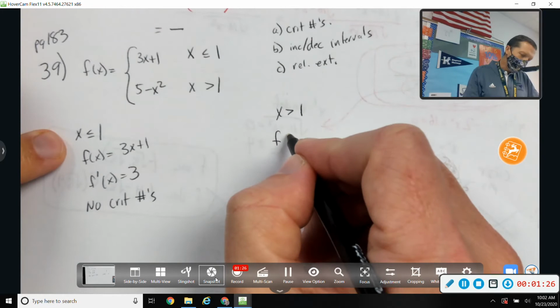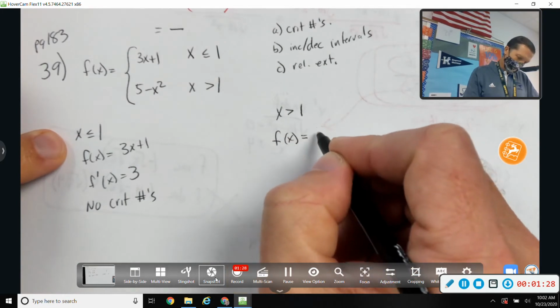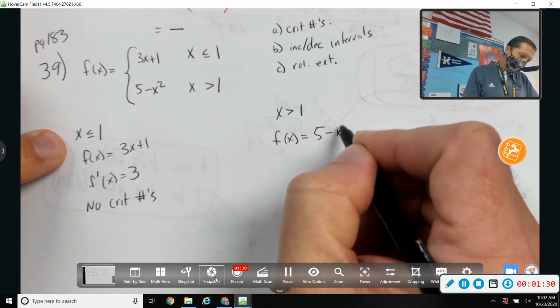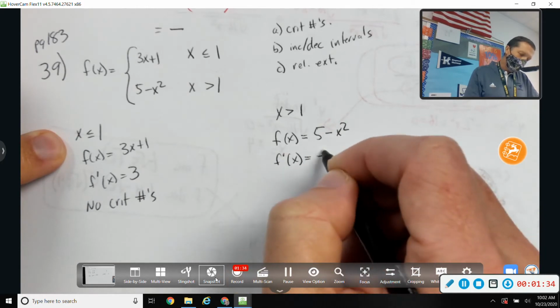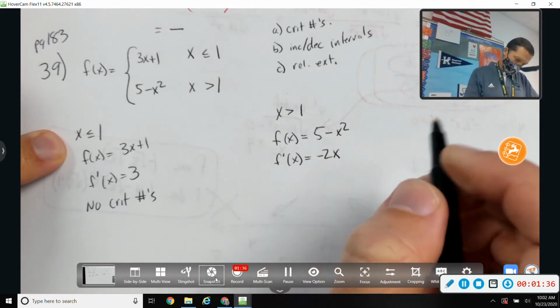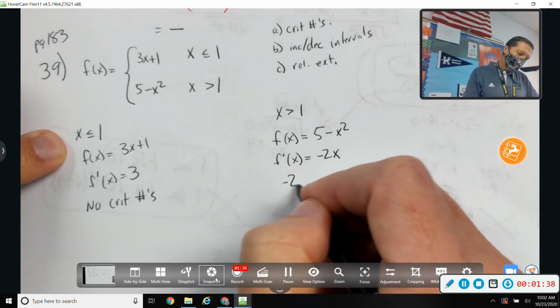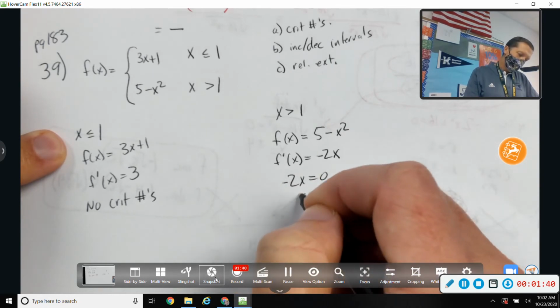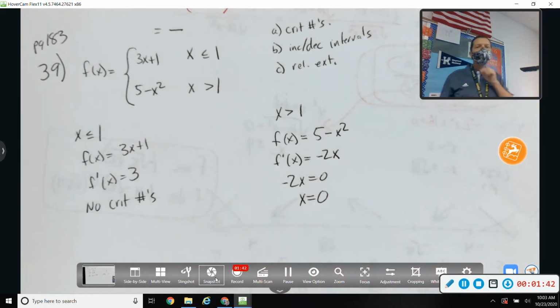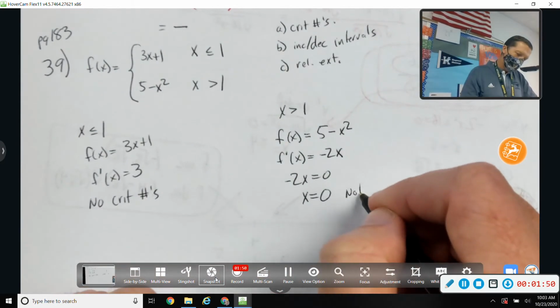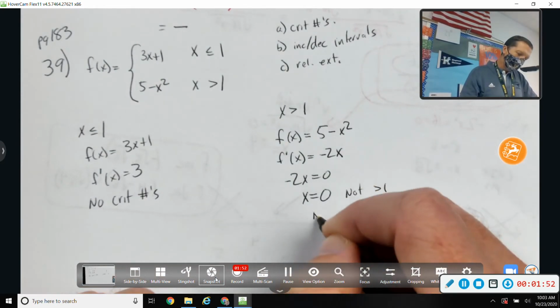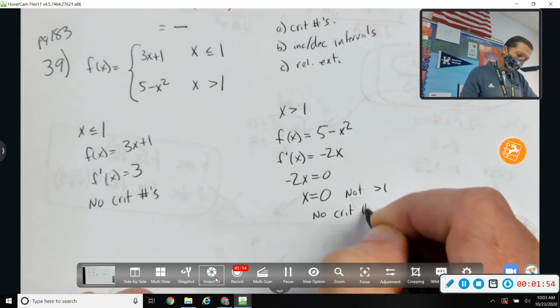When we're greater than 1, f of x is 5 minus x squared. So that derivative would be negative 2x. That's equal to 0 at 0. But 0 isn't greater than 1, so no critical numbers greater than 1.